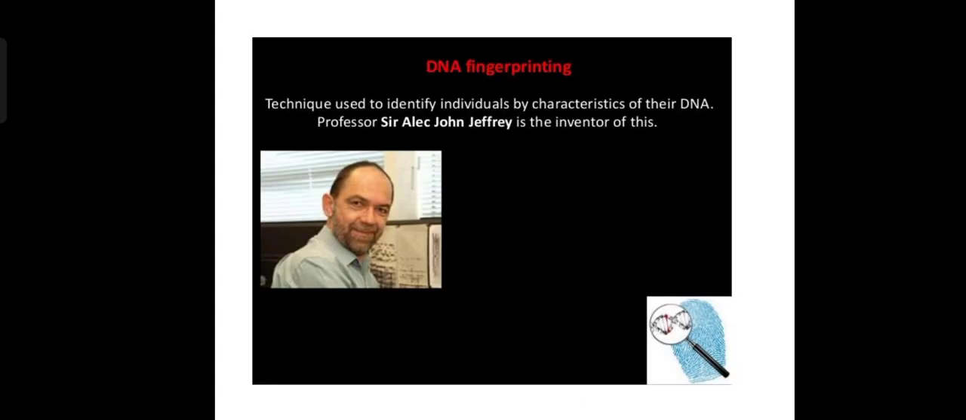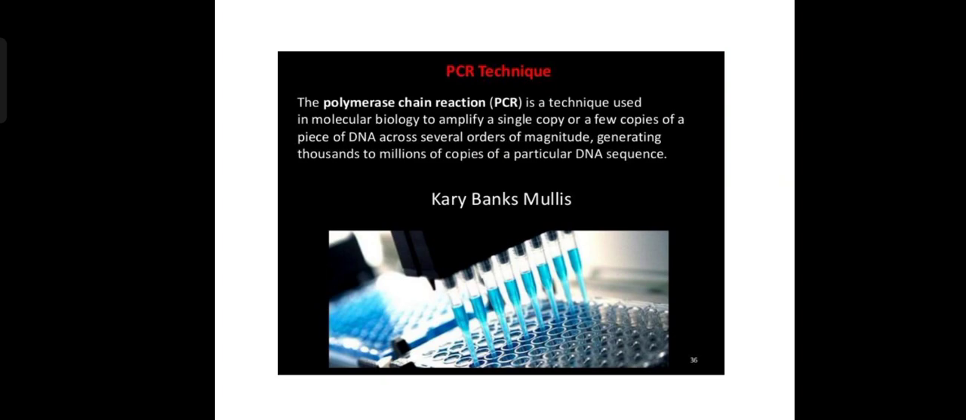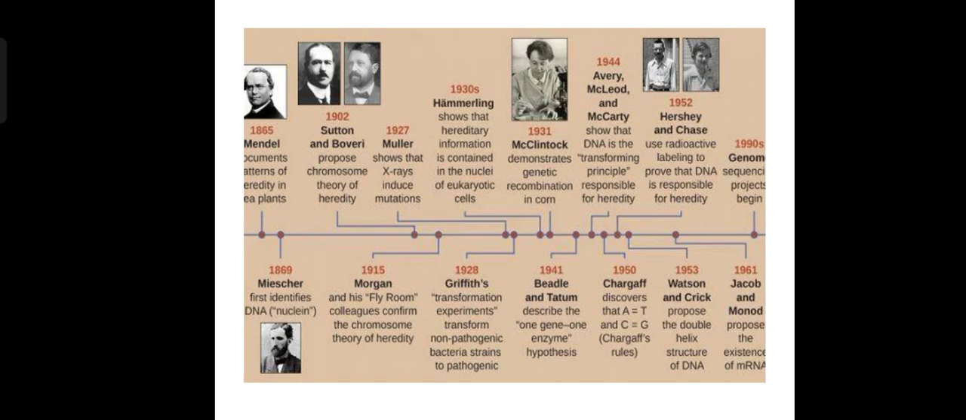DNA fingerprinting was invented by Sir Alec John Jeffreys. In this technique, individuals are identified by characteristics of their DNA. PCR, as we know, is the polymerase chain reaction. It is a technique used in molecular biology to amplify a single copy or a few copies of a piece of DNA across several orders of magnitude, generating thousands to millions of copies of a particular DNA sequence. It was given by Kary Mullis. Now this is the timeline